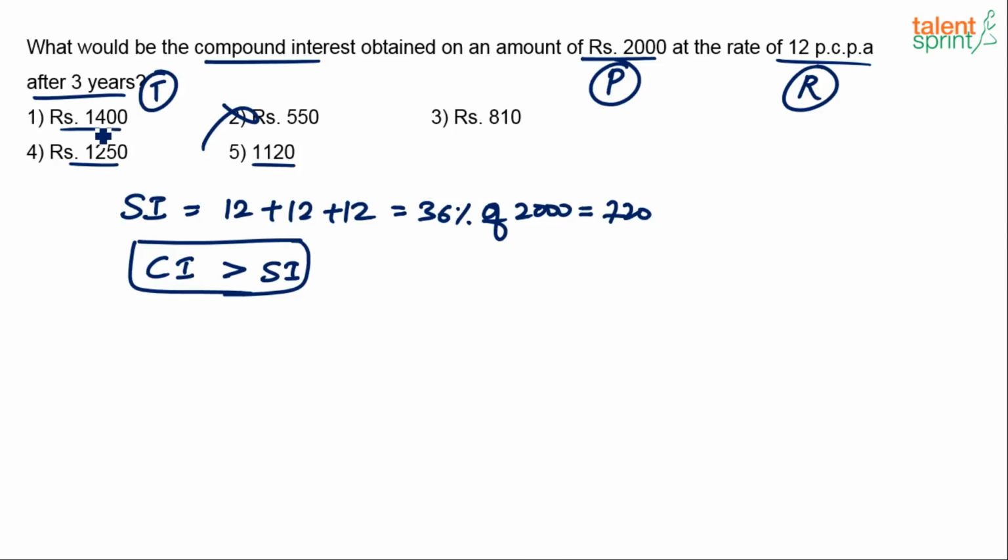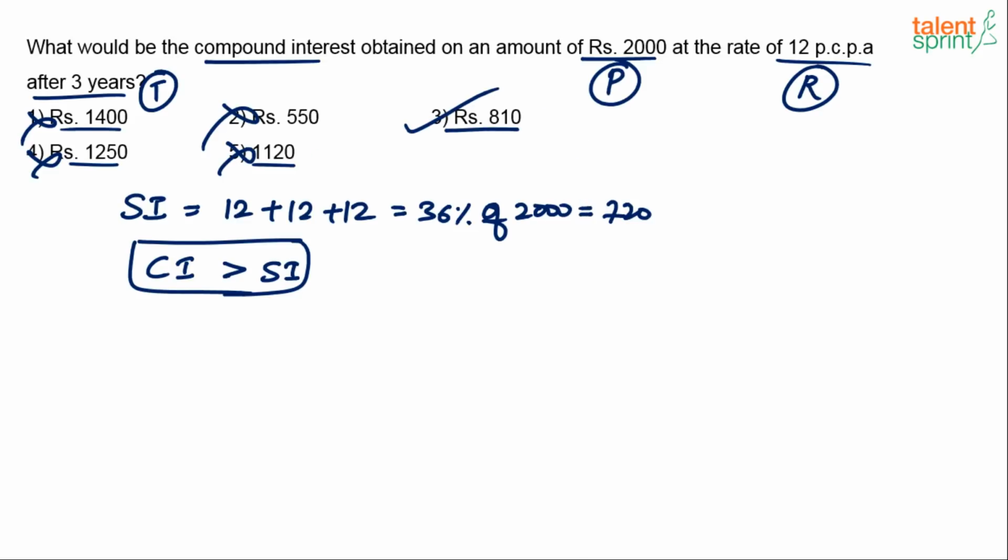See, 1400 is 70% of 2000. 1250 is 62.5% of 2000. 1120 again is 56% of 2000. Will it go to 56%? No, it will be slightly more than 36%. So if you have to go by that kind of elimination, options 1, 4, 5 and 2 are eliminated. Only option 3 is left out, which can be taken as the correct answer.